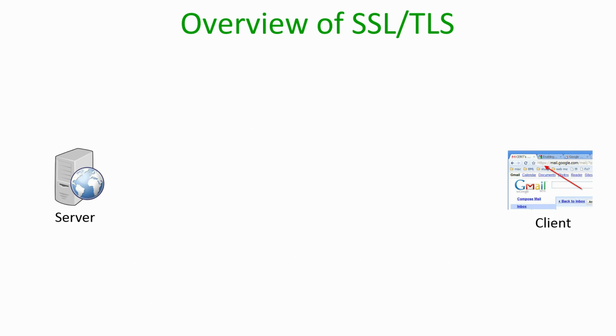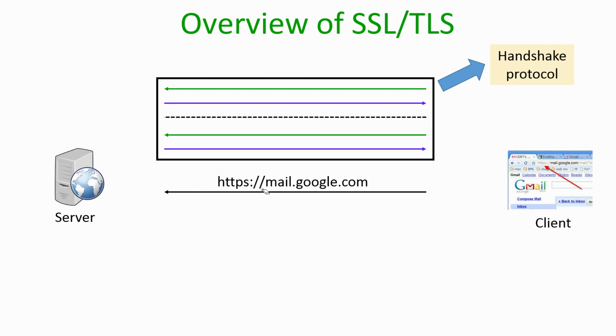Imagine you have a computer and in your browser you type HTTPS followed by some xyz.com, say google.com. As soon as you type HTTPS, the S denotes that you actually want to initiate a secure communication session with the server called mail.google.com, and the SSL protocol starts executing. As part of the SSL protocol, two sub protocols get executed. There is the handshake protocol, where some interaction happens between the client, which is the browser in this case, and the server, which is google.com in this case.